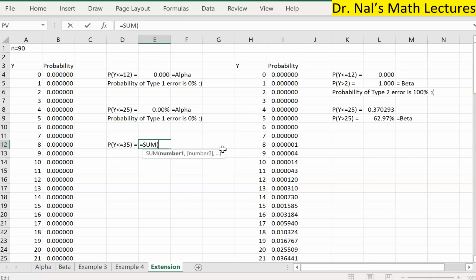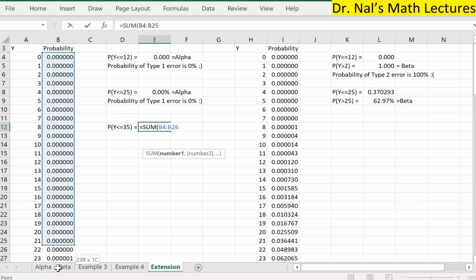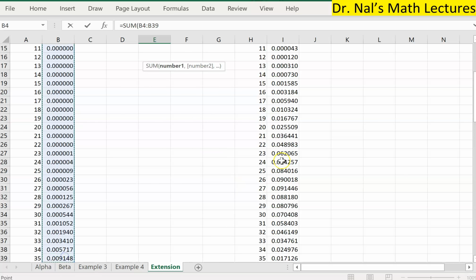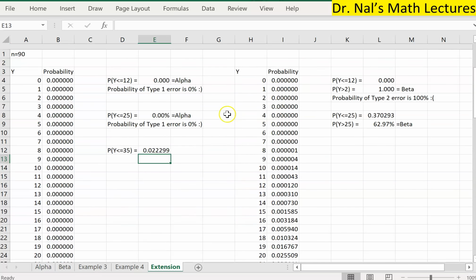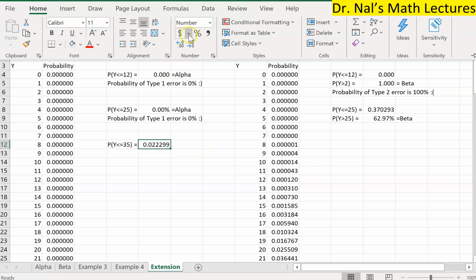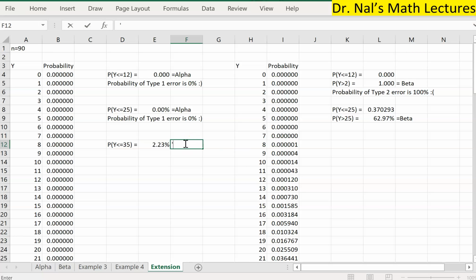Okay, let's try it again. Start from here all the way up to 35. Do you guys see how I'm struggling to get a good alpha and beta for my hypothesis test, right? So this is good. About roughly 2% chance of committing an error. I think it's really reasonable.